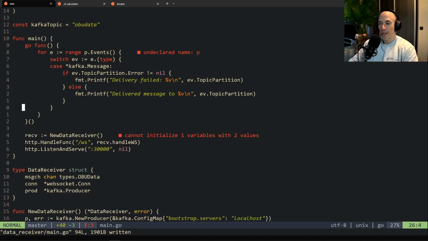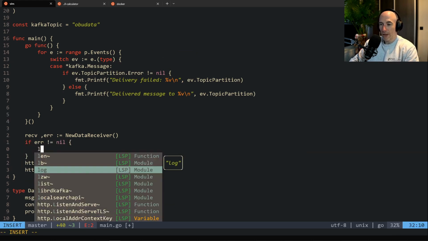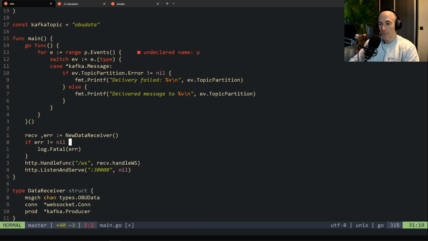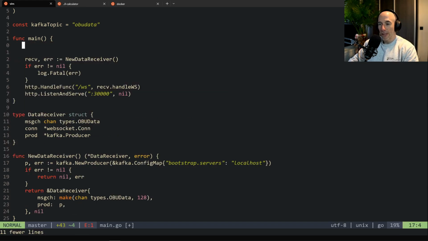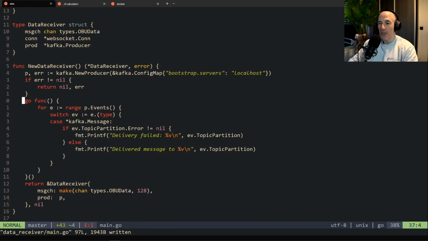This is fine. New data receiver is returning an error, so we're going to catch that. We're going to say if error is not null, we're going to do a log fatal. All right, log fatal error, by the way. So now we have this range events here. How are we going to do this? I think we are going to copy this function, delete this, and we're going to boot that up here, right?